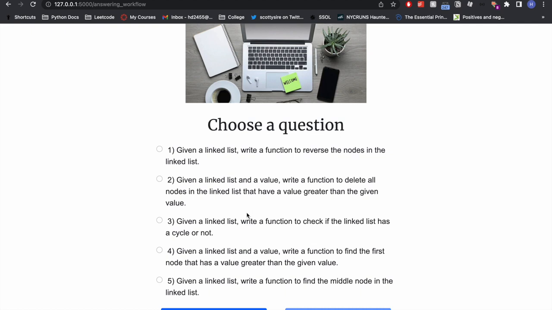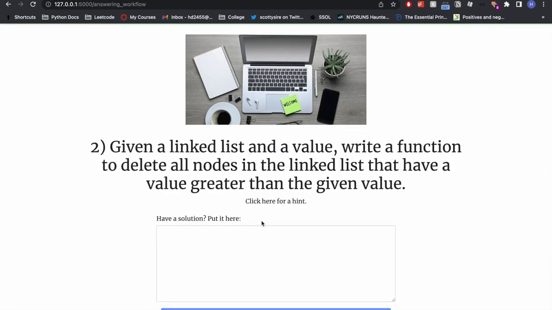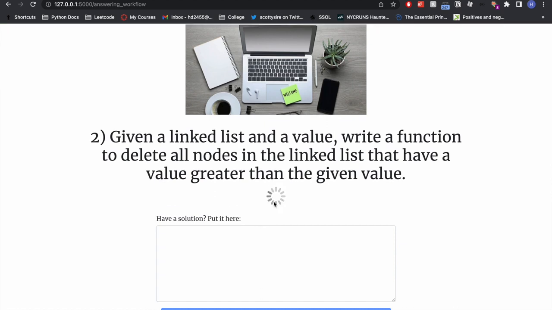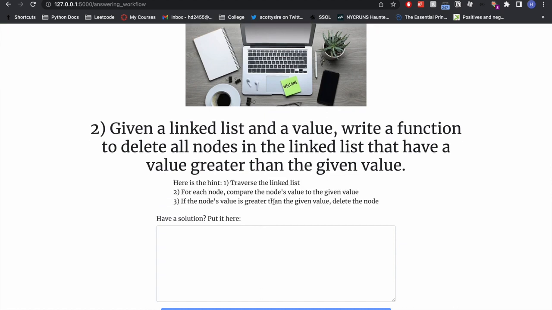First one is the one I chose before, write a function to reverse the nodes. Write a function to delete all the nodes in the linked list that have a value greater than the given value. I think that's pretty interesting, so I'm going to choose that one. This one's kind of tricky, so I am going to ask for a hint. Let's see what that gives me.